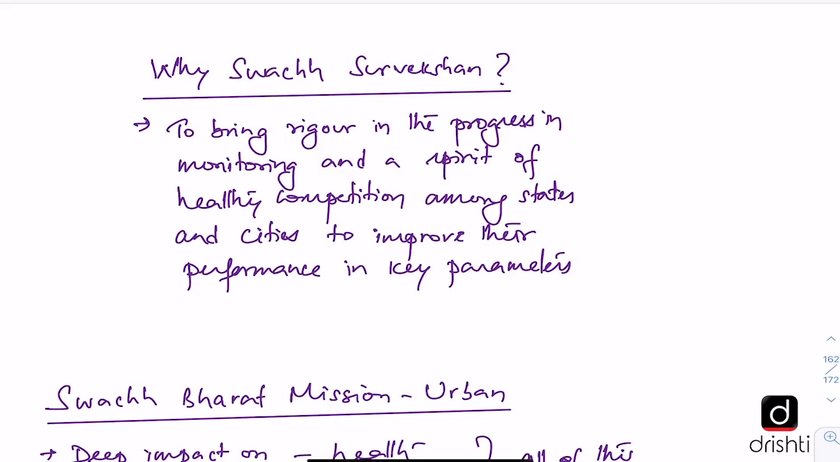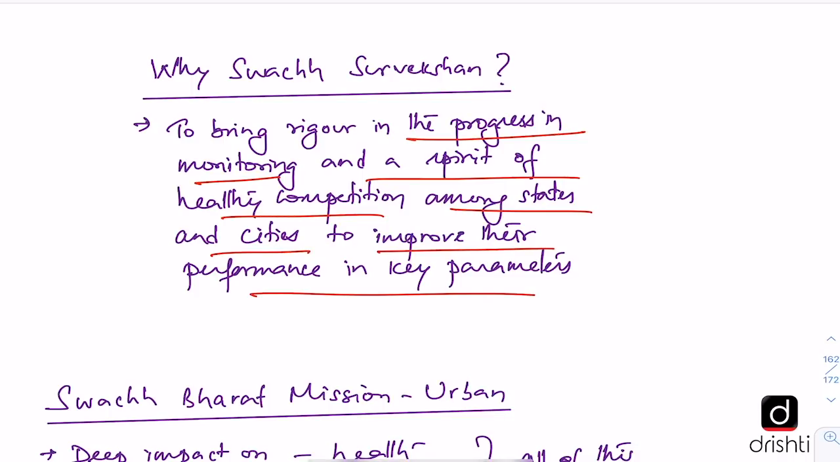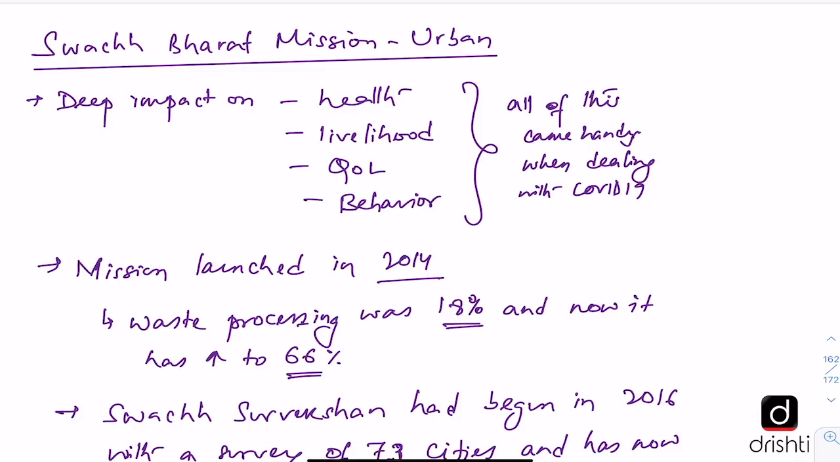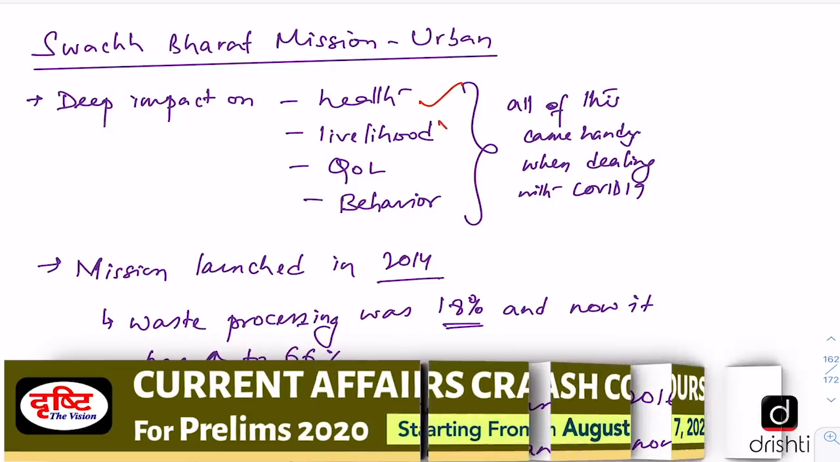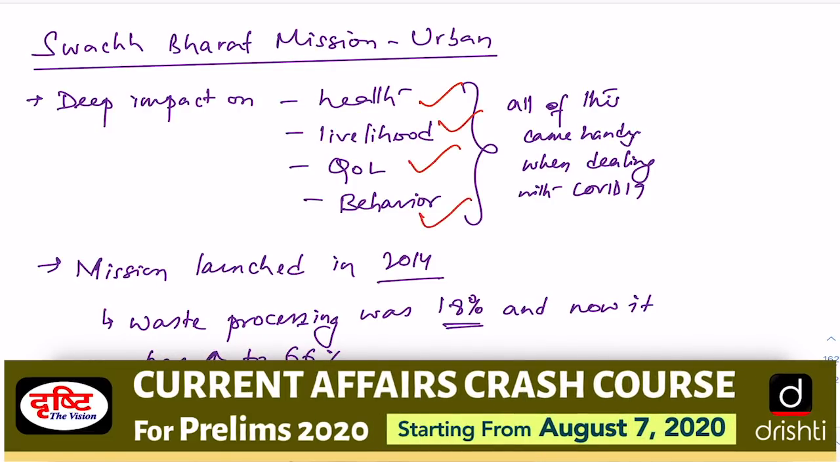And why is this kind of Swachh Survekshan needed? The idea behind this is to bring rigor in progress monitoring and also a spirit of healthy competition among states and cities to improve their performance in key parameters which are measured under this. And if we look at Swachh Bharat Mission Urban, it has had a deep impact on the health, livelihood, quality of life and behavior of the citizens in these cities.